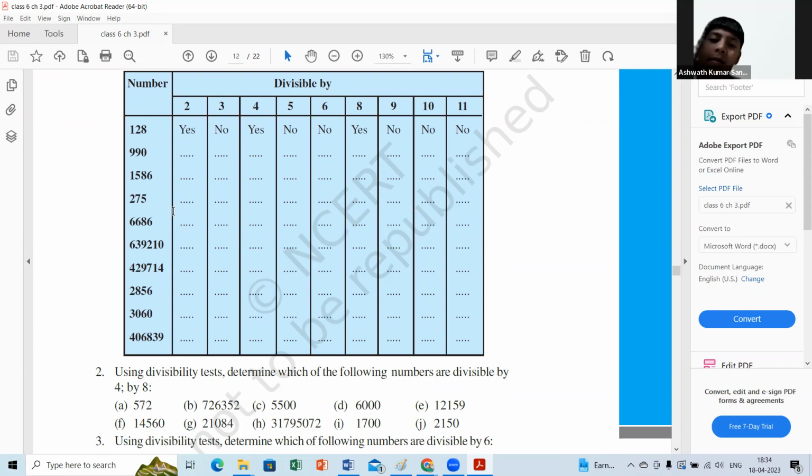No, ma'am. So no rule of 2, no rule of 3. If no 2 and no 3, then obviously 6 also fails. Go with 4.